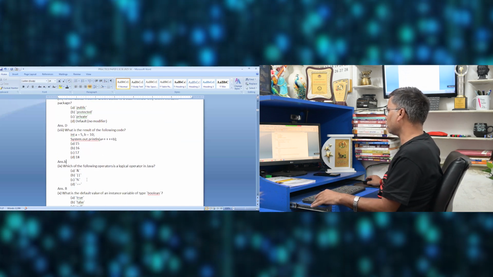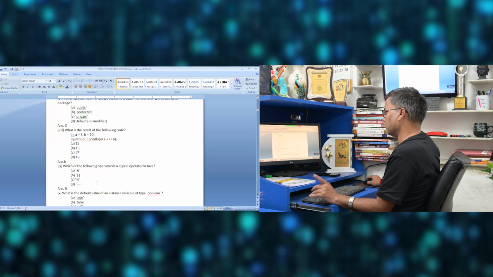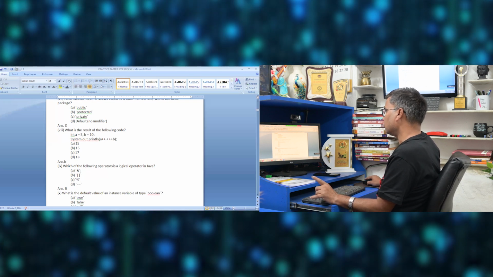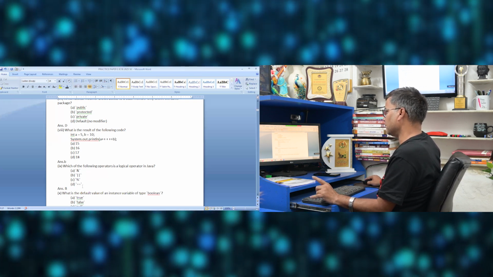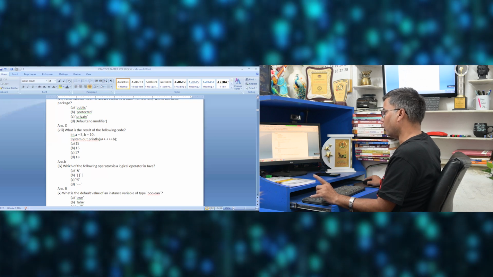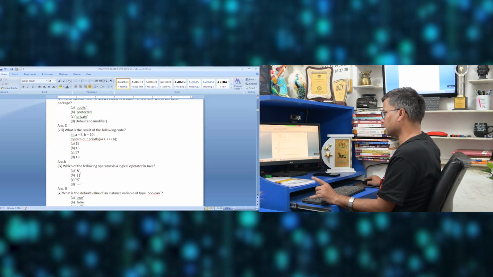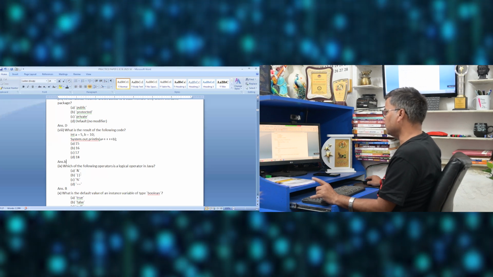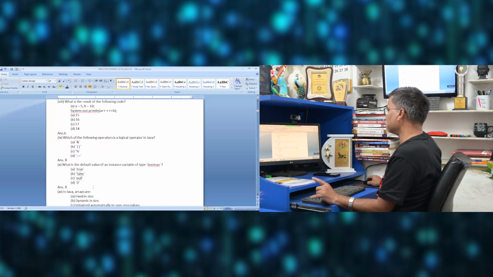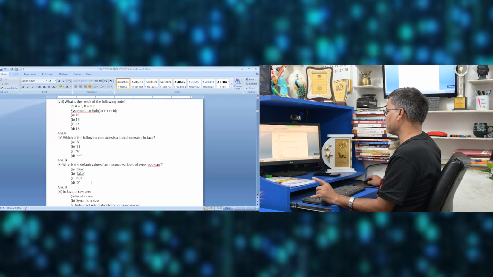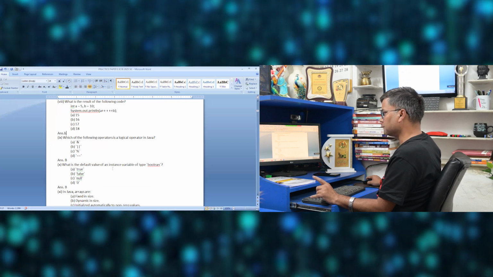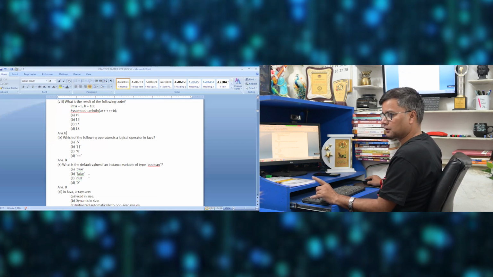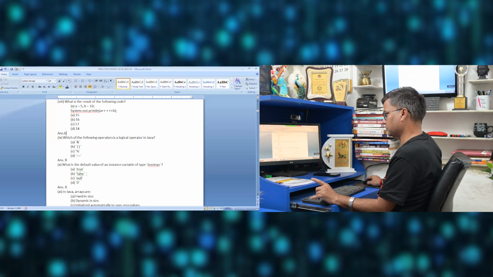Next one, which of the following operators is a logical operator? Logical operator: and, or, modulus, double equals. It will be the or operator as a logical operator, and it should have been double and, then only it would have been a logical operator. So B is the correct answer. What is the default value of an instance variable of type boolean? Boolean, the default value is false, right? The boolean default value is false.